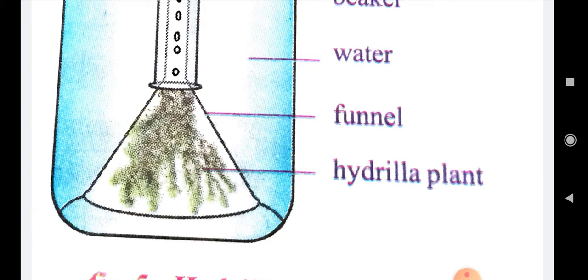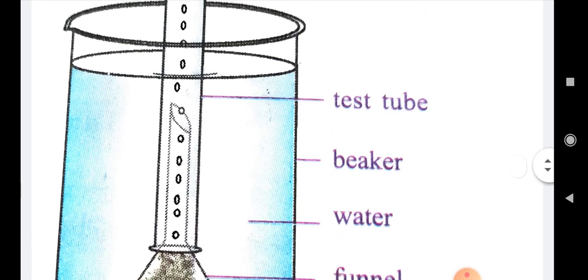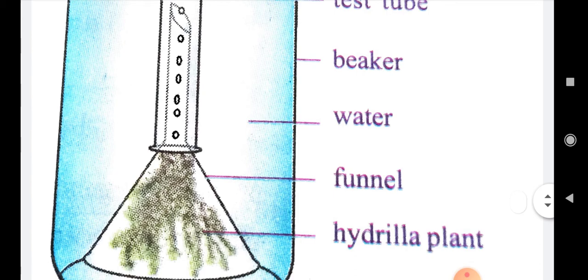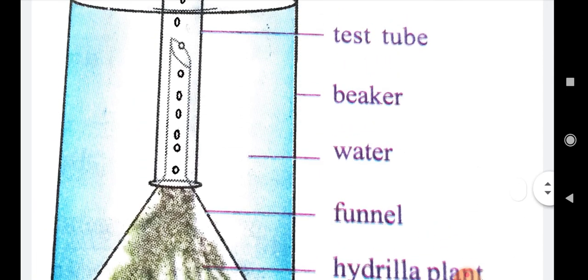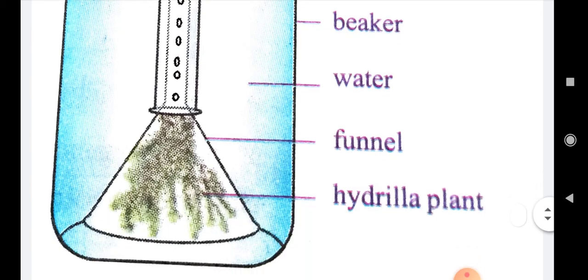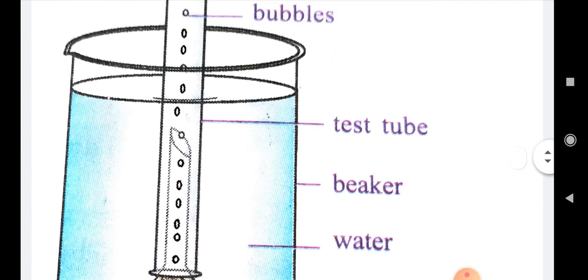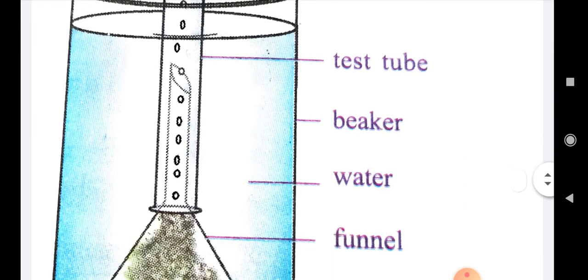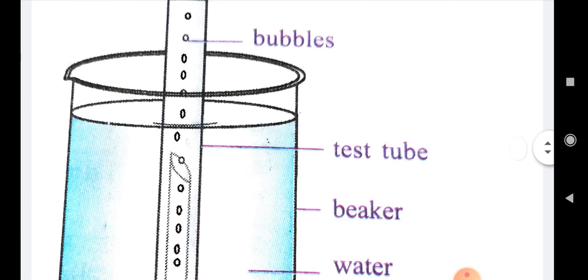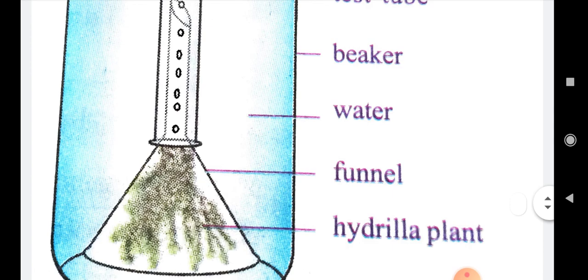Once again I'll explain. You have to take a beaker filled with water and collect one hydrilla plant, which is called a submerged hydrophyte, and place that hydrilla plant in a funnel, and keep the funnel in an inverted position. You can see the picture. Cover the end of the funnel with a test tube, which also should be in an inverted position. Now keep this setup under the sunlight for a few hours.